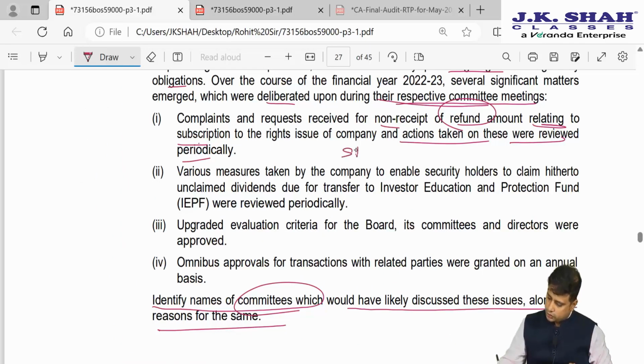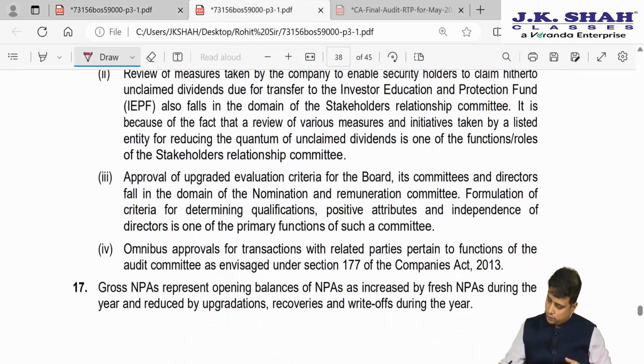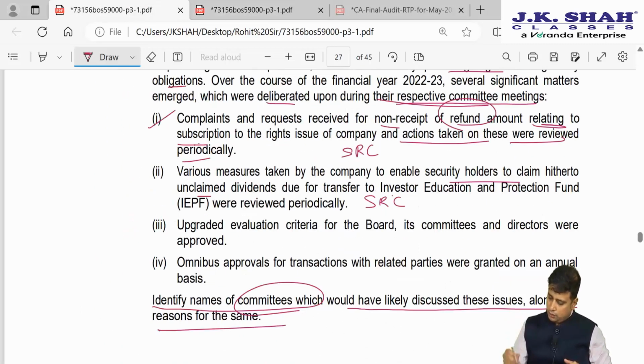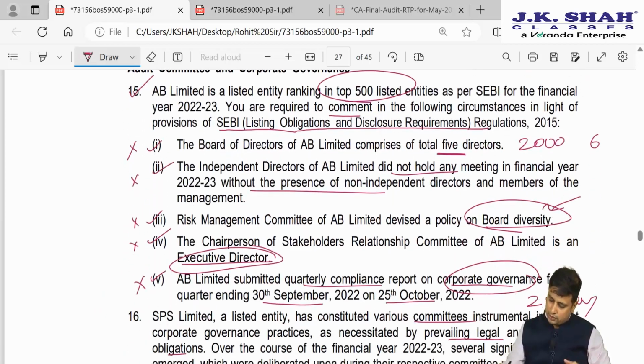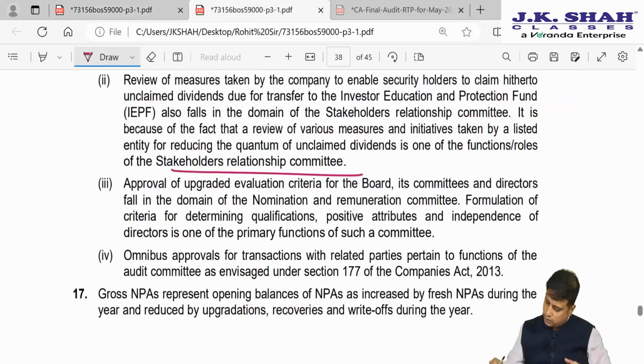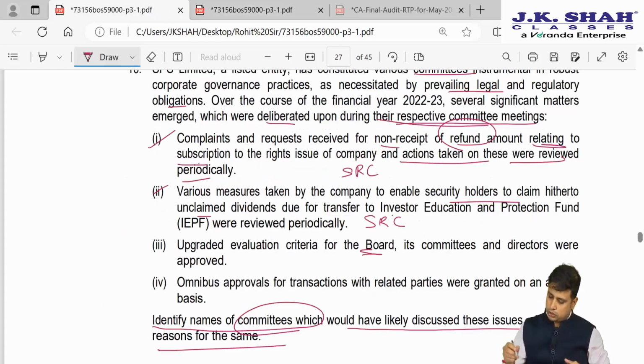The Stakeholder Relationship Committee will cover these things. Second, various measures have been taken to enable security holders to claim hitherto unclaimed dividends due to the transfer to Investor Education Protection Fund were reviewed periodically. Again, this will also be covered by Stakeholder Relationship Committee. Third, evaluation of the board. So here also, board diversity and everything was not done by risk management. Who will cover this related to board? The Nomination and Remuneration Committee.